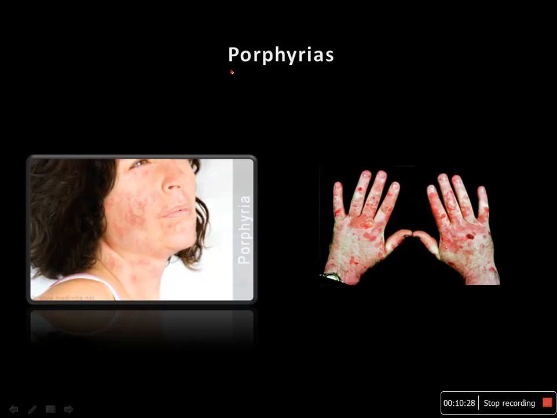Next is a very devastating condition called porphyrias. These are clinically very important, and they are produced due to deficiency of certain enzymes during hemoglobin synthesis. We'll look at the overview of hemoglobin synthesis to understand porphyrias.